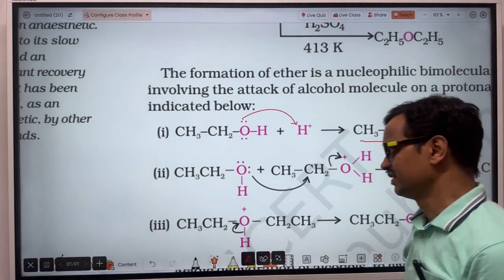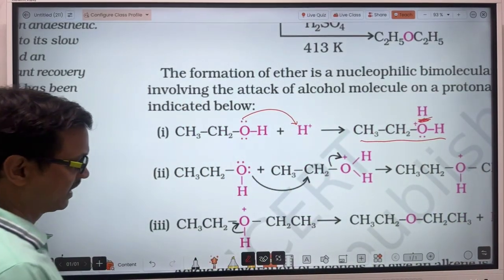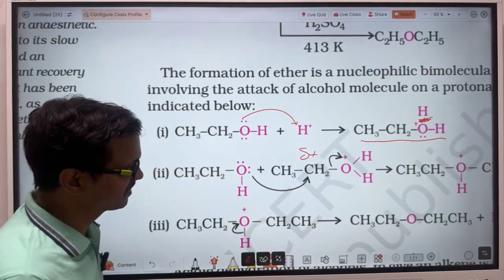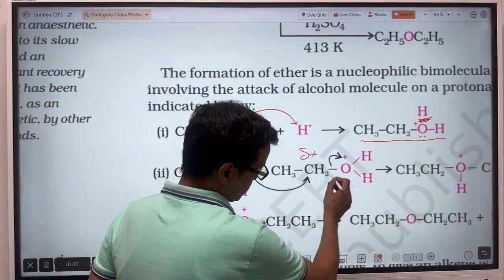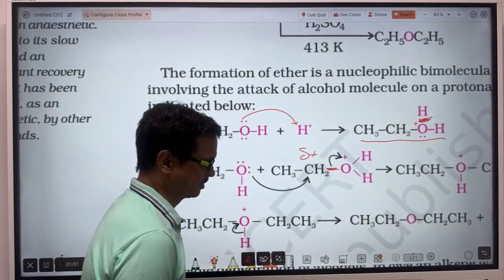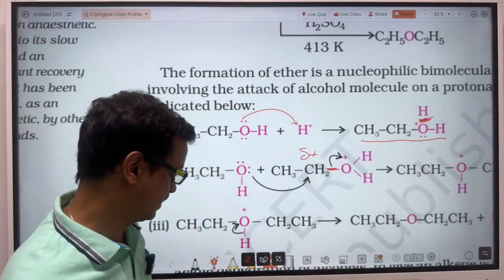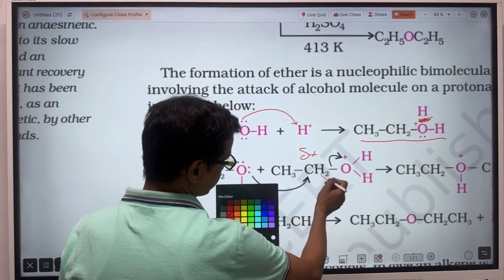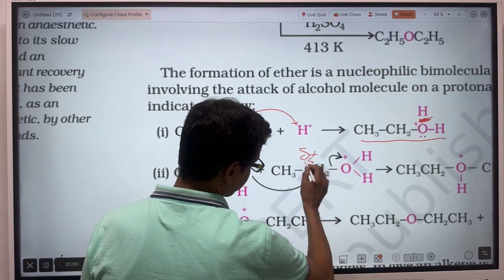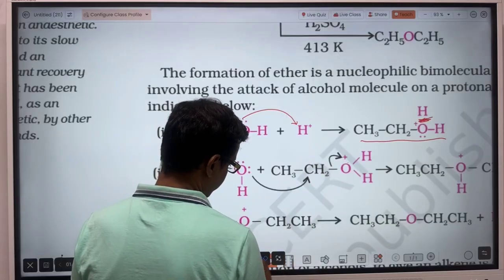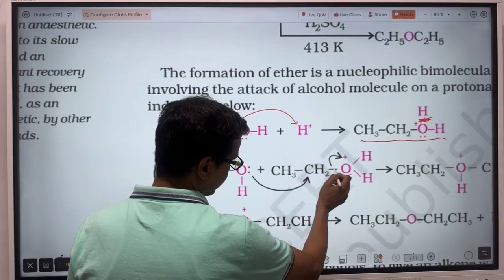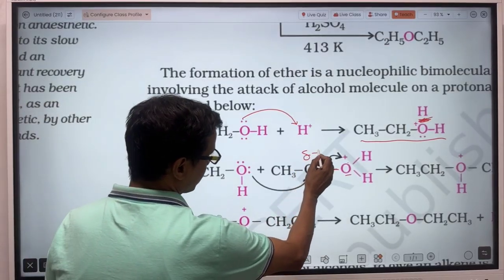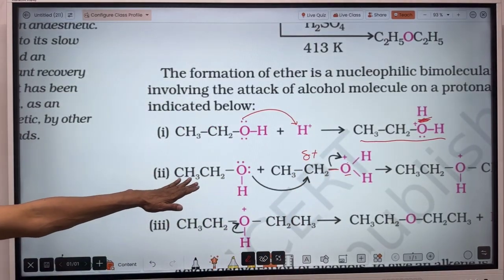In the second step, at this carbon atom there will be a delta positive. Why delta positive? Because there is a positive charge on the oxygen, so it will attract the shared pair of electrons towards itself. So here there is a delta positive.